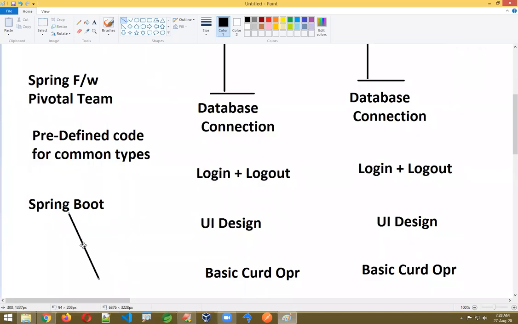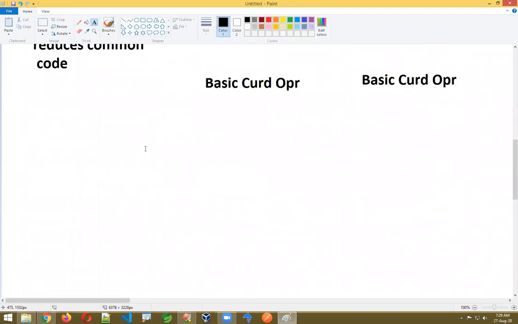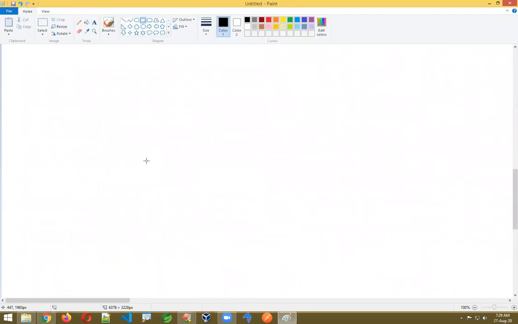Spring Boot is internally the Spring Framework only. By using the Spring Framework, they created Spring Boot. That reduces common code. Is that only code? No, it is even behind that actually. I'll show some small example here.